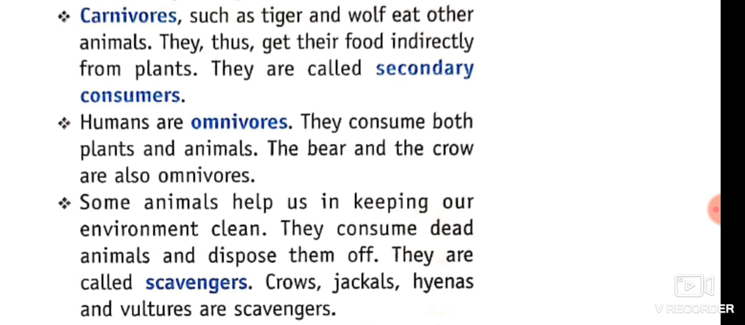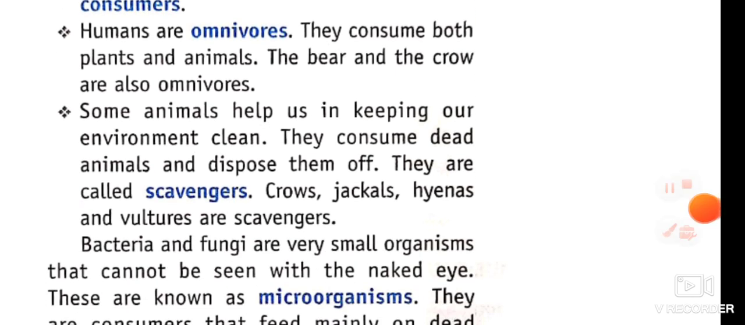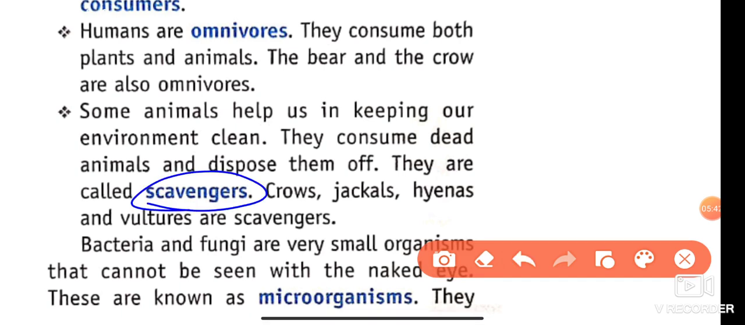Humans are omnivores. They consume both plants and animals. The bear and the crow are also omnivores that eat plants as food as well as animals as food. Some animals help in keeping our environment clean by consuming dead bodies, and they are called scavengers. So what are scavenger animals? They eat the dead and decaying body.